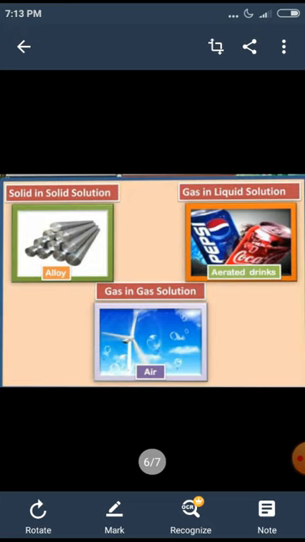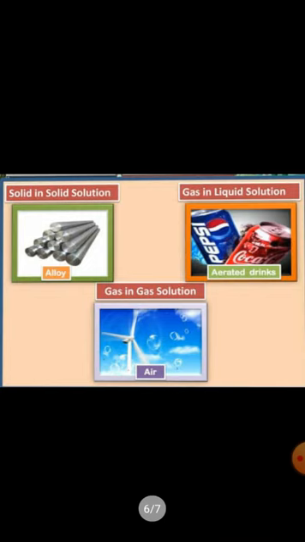Now let's see the next example. Soda water, or the aerated drink that we have learnt before. In this, the dissolved carbon dioxide is the solute and the drink is the solvent. What type of solution is this? It is a gas in liquid solution because CO2 gas gets dissolved in the drink.